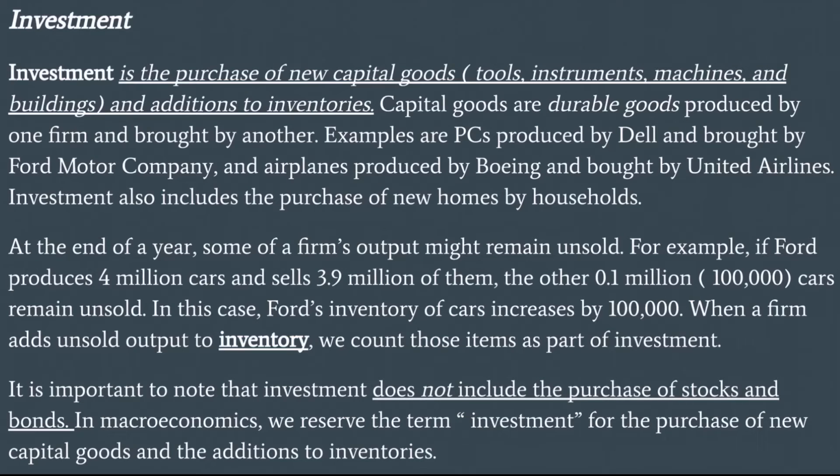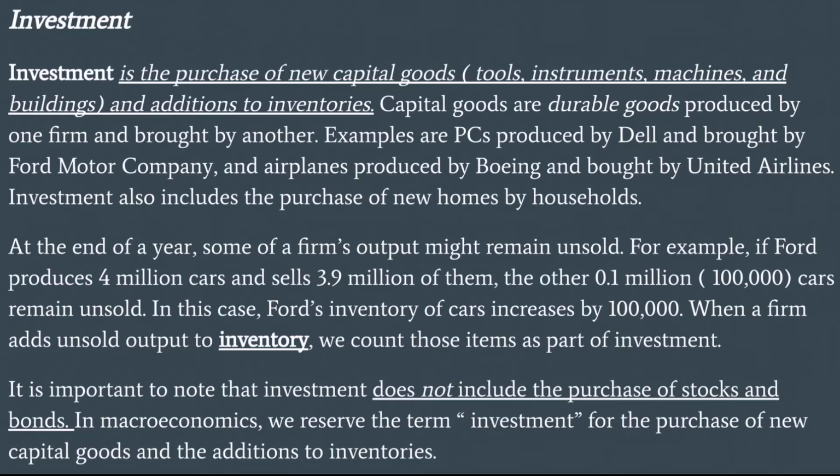Investment expenditure. Investment is the purchase of new capital goods, that is tools, instruments, machines and buildings, and additions to inventories. Capital goods are durable goods produced by one firm and bought by another. Examples are personal computers produced by Dell and bought by Ford Motor Company, and aeroplanes produced by Boeing and bought by United Airlines. Investment also includes the purchase of new homes by households.